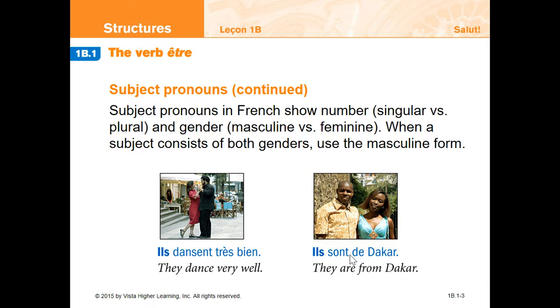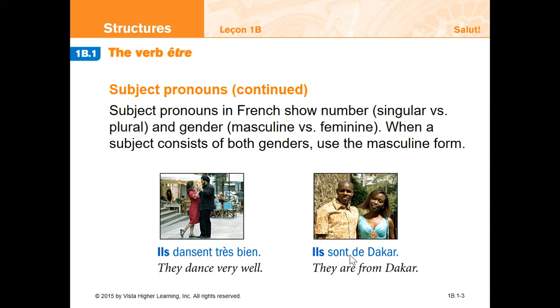So, subject pronouns will be matching the gender and the number. Don't forget in French that all things have a gender. A table is feminine, a door is feminine, but the whiteboard is masculine, a pencil is masculine. And we're going to be using matching subject pronouns to the object's gender and number.